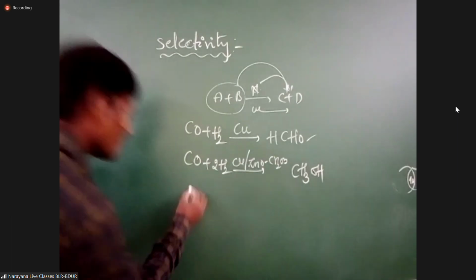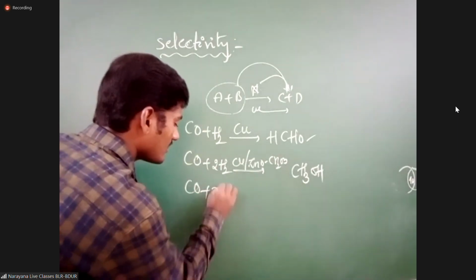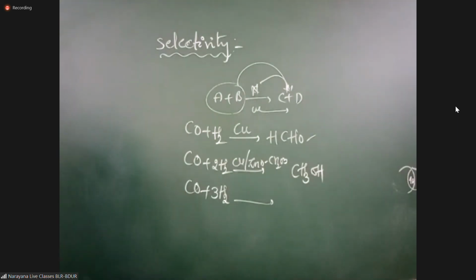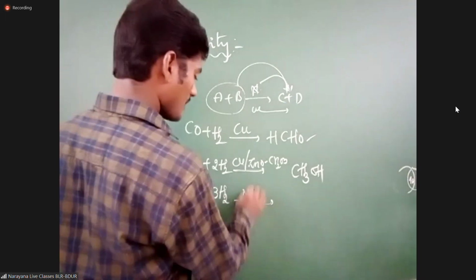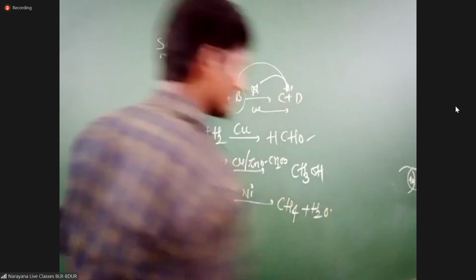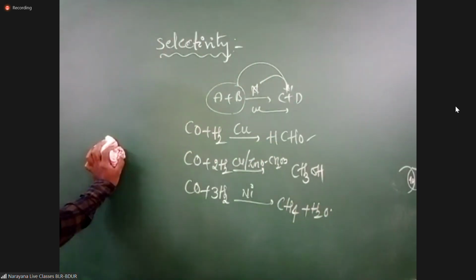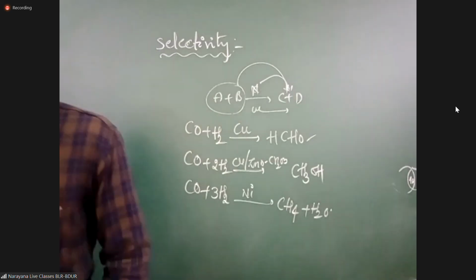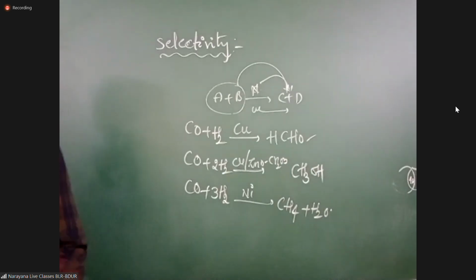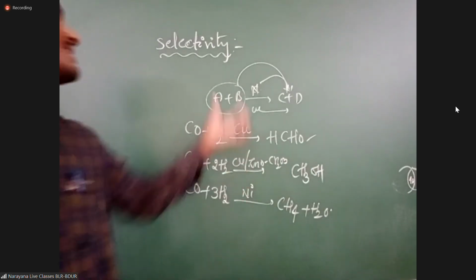Again, when carbon monoxide reacts with 3 moles of hydrogen in the presence of nickel, then what will you get here? In the presence of nickel you will get alkanes. Alkane means CH4, methane, plus water molecule. Is it clear? The catalyst's ability to direct a reaction to give a particular product is known as selectivity.